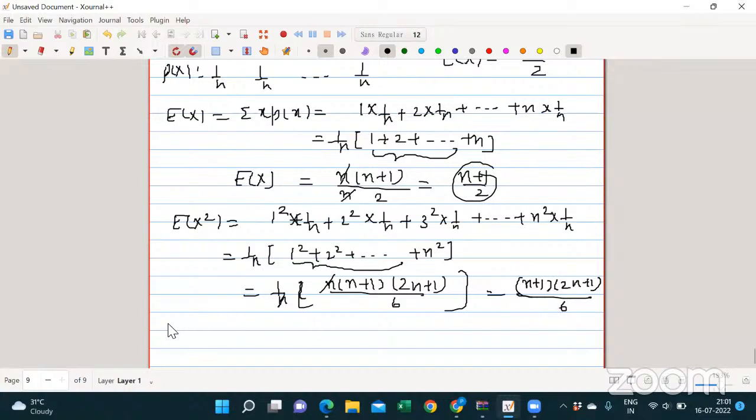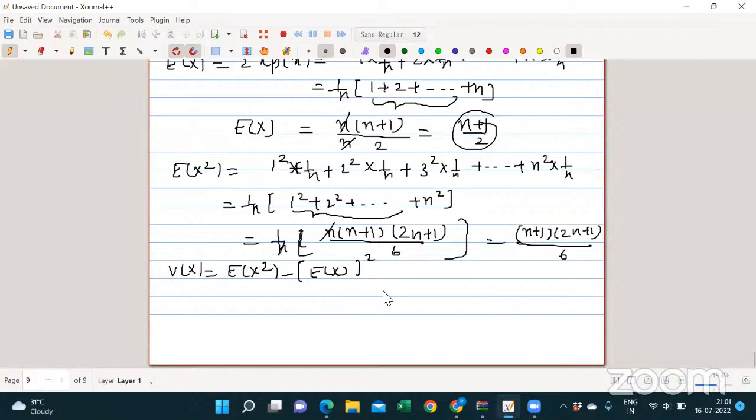Now, what is the variance? Expectation of x square minus expectation of x whole square, right? Is that clear? Expectation of x square is (n plus 1)(2n plus 1) divided by 6. Expectation of x whole square means ((n plus 1) divided by 2) whole square.